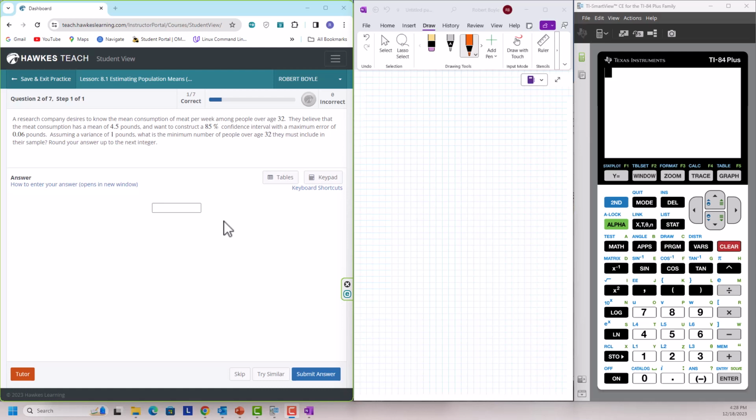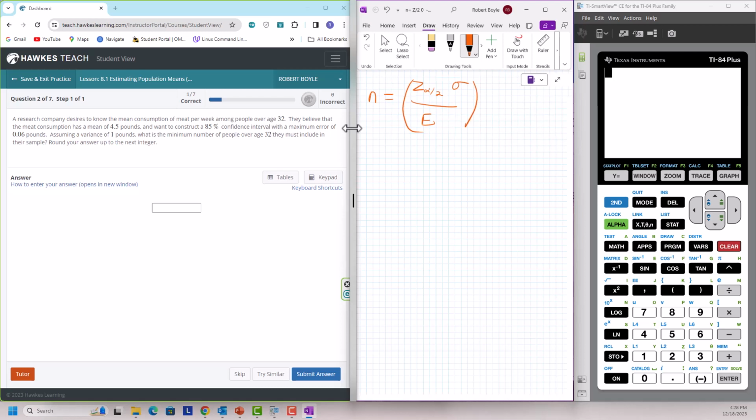Okay, so here we are looking for the sample size. We are looking for n. And n is going to be equal to my critical value times my standard deviation, divided by my margin of error, and all of that squared. Okay, so what do we have? We have that the meat consumption has a mean of 4.5 pounds. Notice that plays no bearing whatsoever in this computation. We know that we are looking for an 85% confidence interval. So C is equal to 85%.